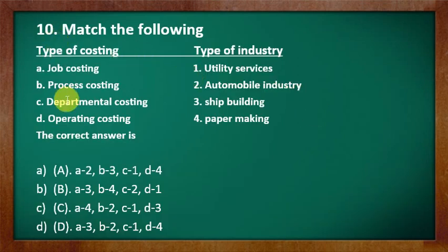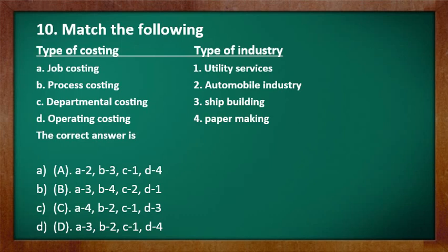This is your question number 10. Match the following. On one side there are types of costing, so these are the methods of costing, and on the other side types of industries are given. You have to match which particular costing method will be suitable under which type of industry.